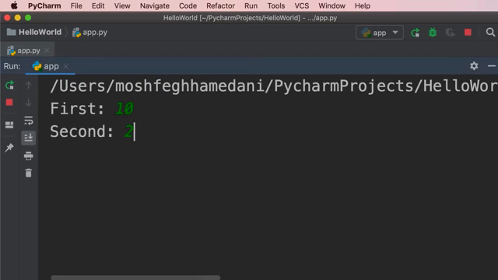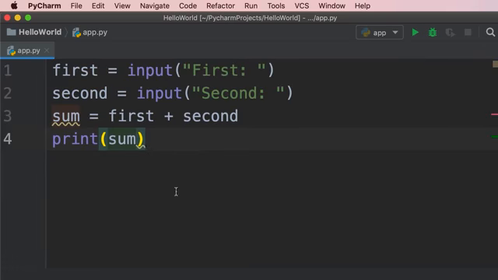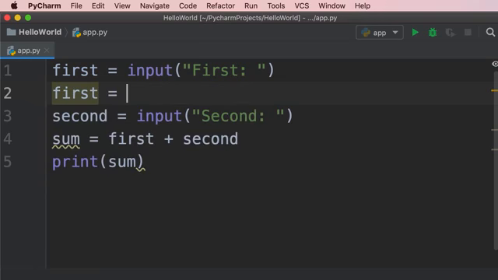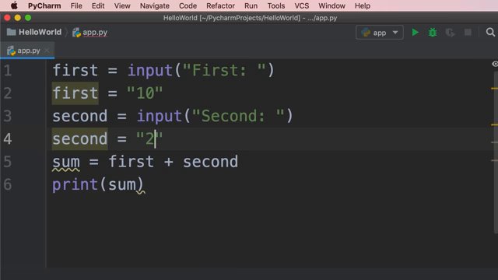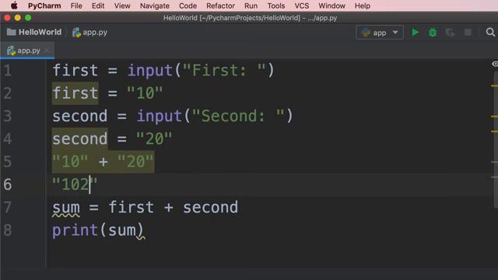So I enter 10 and 20, but instead of 30, we get 1020. This is because we're combining, or concatenating, two strings. So, as I told you before, the input function returns a string. So this line will be equivalent to first equals "10". We're dealing with a string, not an integer. Similarly, second is going to be "20" as a string. So when we combine two strings, "10" plus "20", we'll get 1020 because we're dealing with textual data, okay?